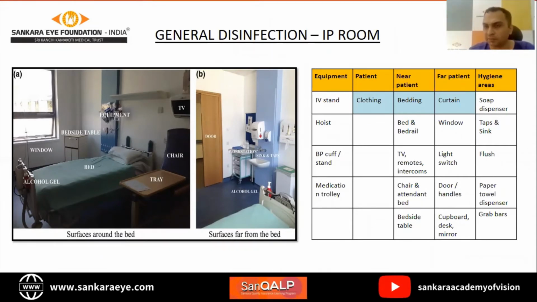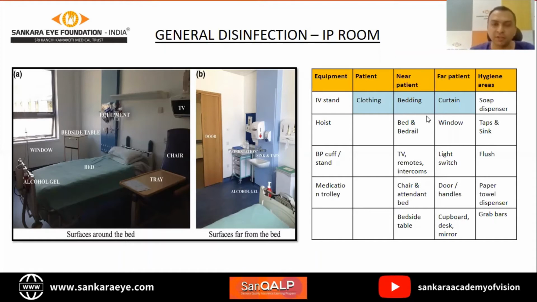Then areas which are high touch areas, high contact areas, which are very close to the patient, of course, the bed and the bed rail. Then TV, remote, intercom, chair, attendant bed, bedside table. These are all high contact areas. Whatever I've highlighted in blue is of course related to laundry. So that is a separate discussion. But otherwise, coming to other items: curtains, window, light switch, door handles, cupboard, desk, mirror. Then in the washroom, you may have soap dispenser, tap, sink, flush, paper towel dispenser, grab bars, all these things.